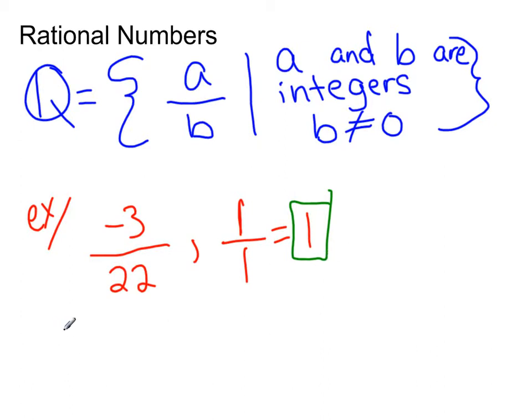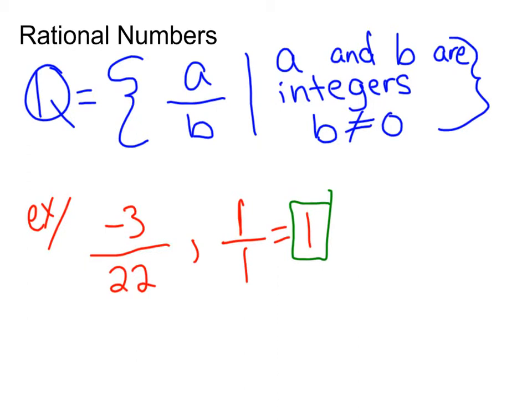Now, non-rational numbers, we call them irrational. And we'll go more into them later. Essentially, if B ever pops down into the bottom as 0, that's not allowed. And then there are some things that can't be written as fractions, so we'll see them shortly.